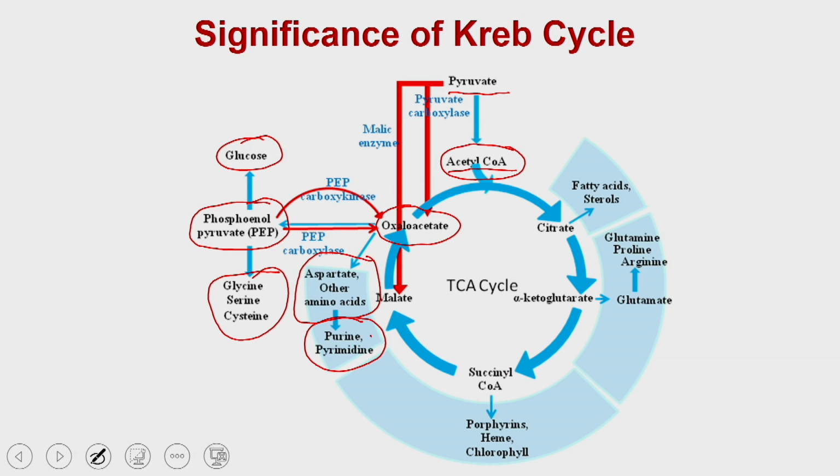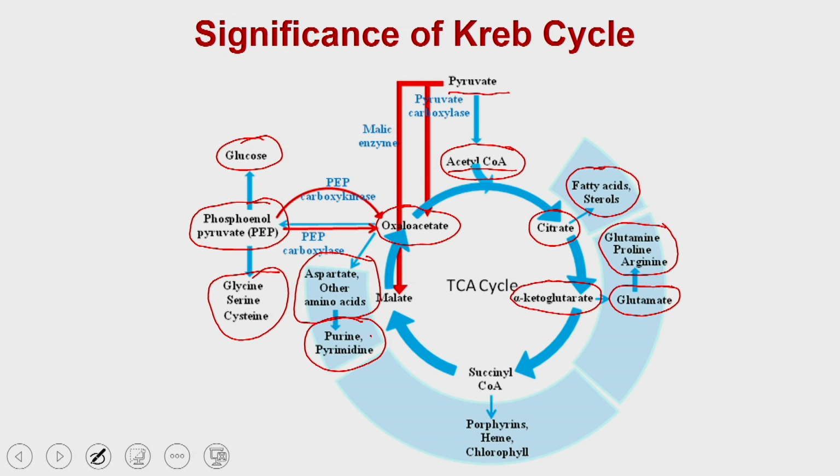Similarly, the citrate which is synthesized in the Krebs cycle is utilized for the biosynthesis of fatty acids as well as sterols. Similarly, alpha ketoglutarate is used to synthesize glutamate, and glutamate ultimately produces different types of amino acids, which are glutamine, proline and arginine.